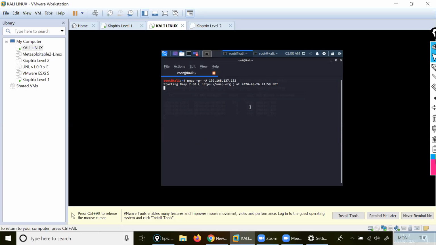It will give you information about the SSH version, and whatever ports are available, like HTTP, HTTPS. Understood or not? Let it scan for that particular host.